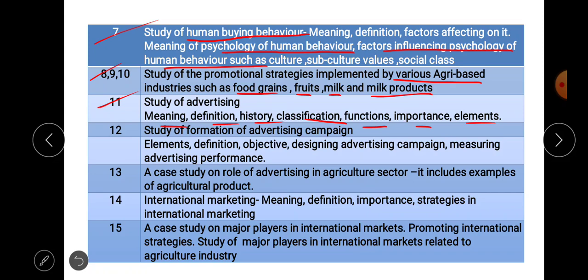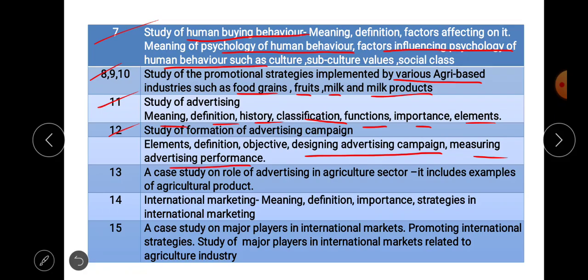Then exercise number 12, in which we are going to discuss the study of formation of an advertising campaign: the different elements, definition, objectives, designing an advertising campaign, and measuring advertising performance.